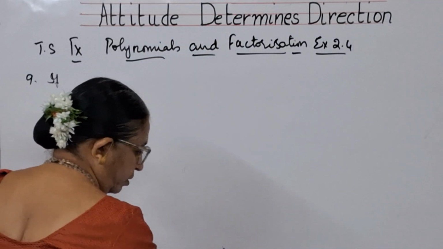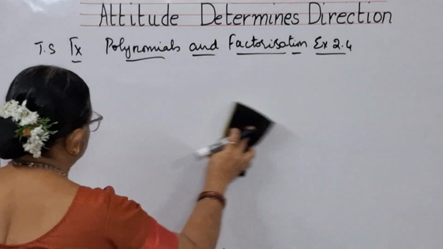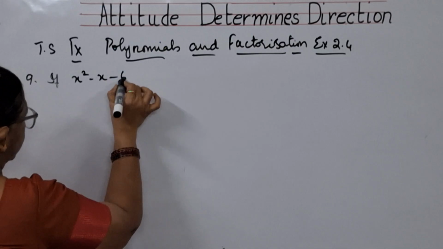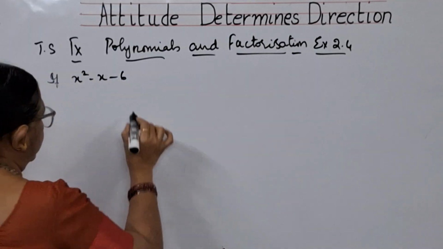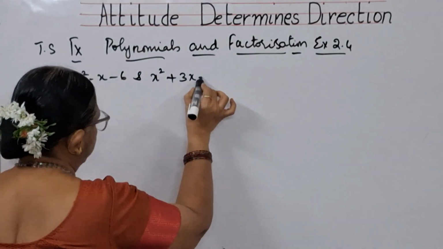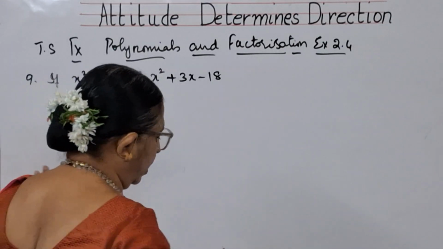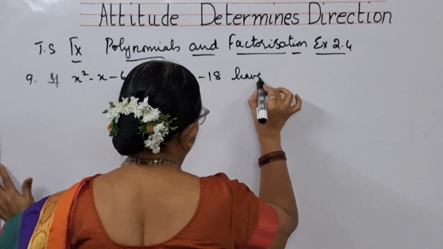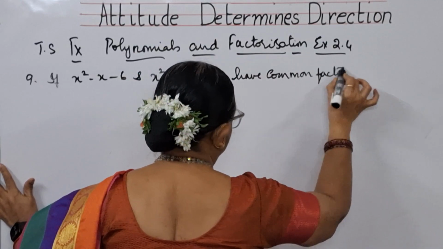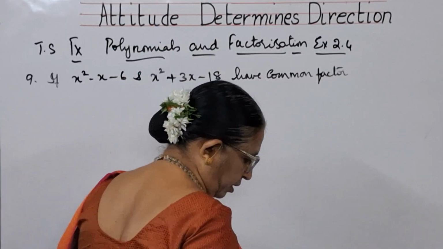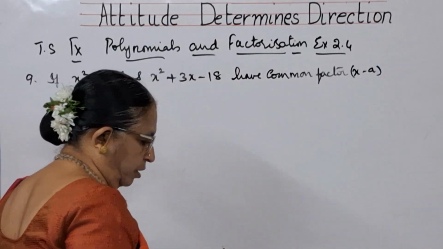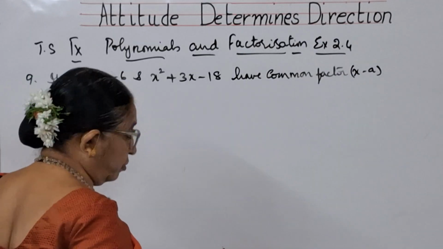If x square minus x minus 6 and x square plus 3x minus 18 have common factor x minus a, then you need to find a.